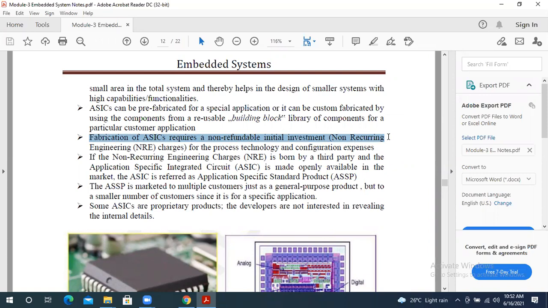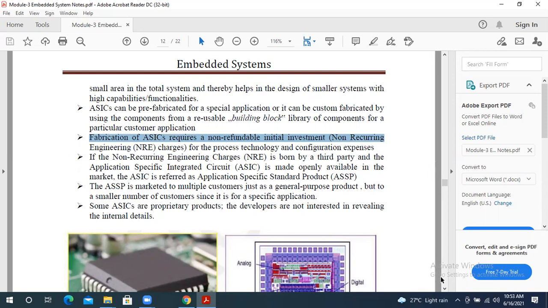There is no servicing or mechanical repair possible in the ASIC. Once the ASIC is damaged, you have to replace it with another. That is called a non-refundable initial investment. We can't reuse it in our next one; it is used only once.